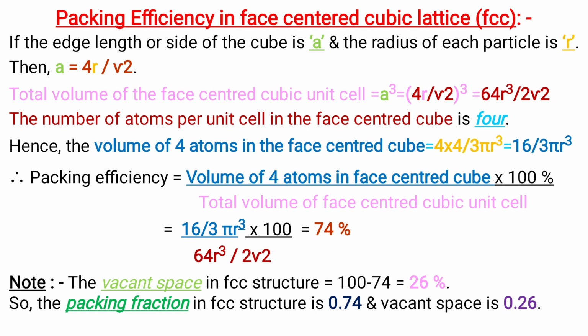Hence the volume of 4 atoms in the face centered cube is equal to 16 divided by 3 pi r cube. Therefore, packing efficiency is equal to volume of 4 atoms in FCC into 100 divided by total volume of face centered cubic unit cell, which finally becomes equal to 74%. The vacant space in FCC is equal to 100 minus 74, that is 26%. Hence, the packing fraction in FCC is 0.74 and vacant space is 0.26.